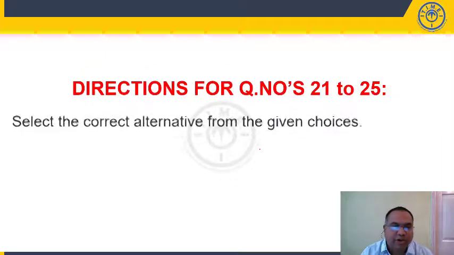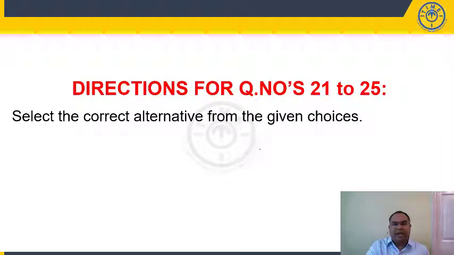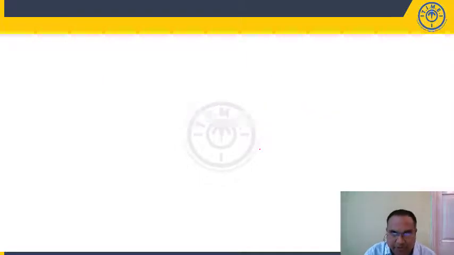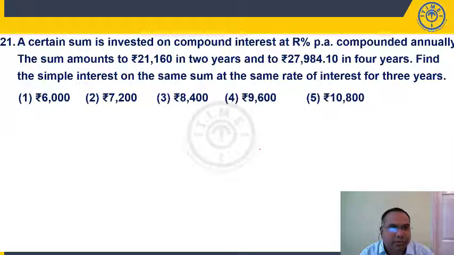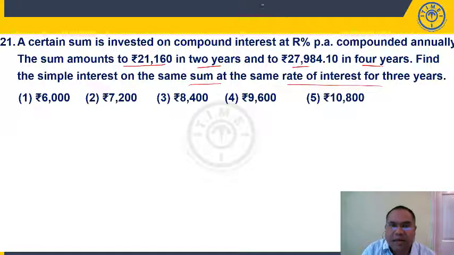So question number 21 to 25, select the correct alternative from the given choices. These are individual questions. A certain sum is invested on compound interest at R% per annum compounded annually. The sum amounts to 21,160 in 2 years, 27,984.10 paise in 4 years. Find the simple interest on the same sum at the same rate of interest for 3 years.